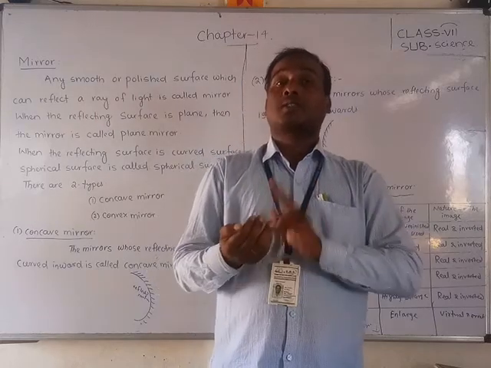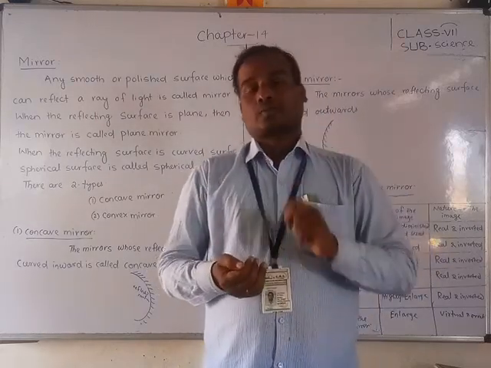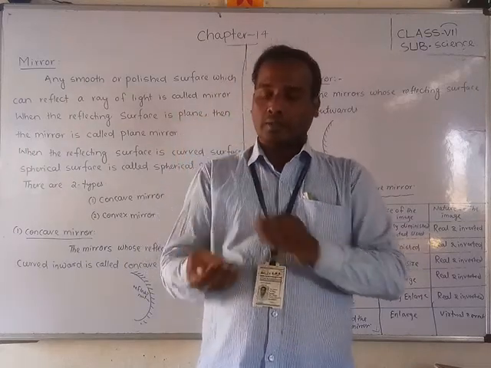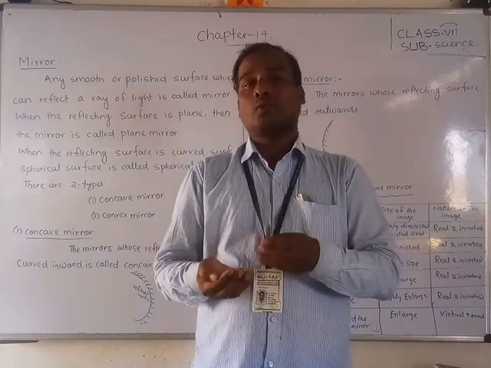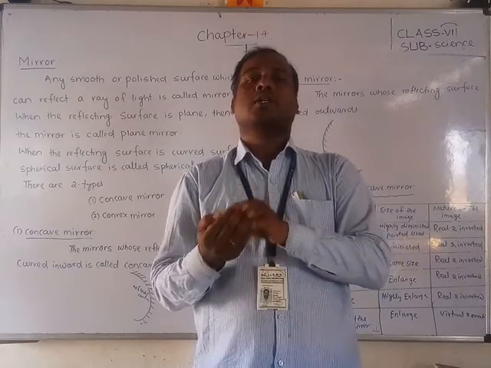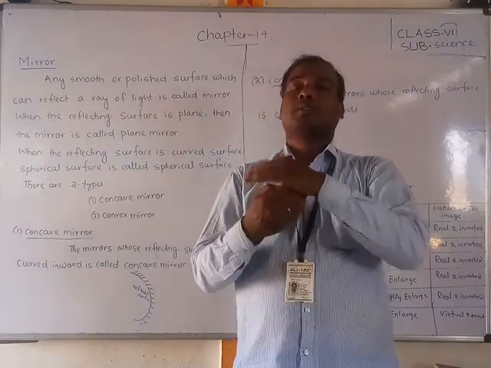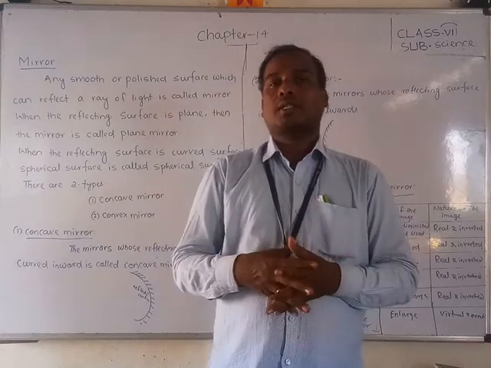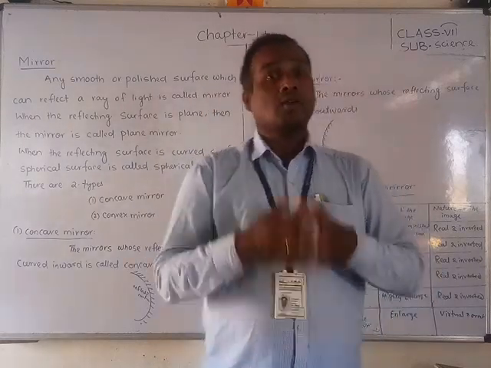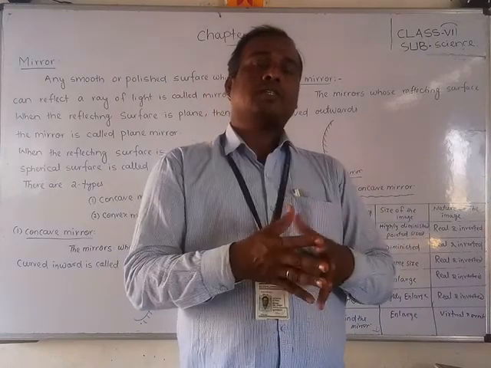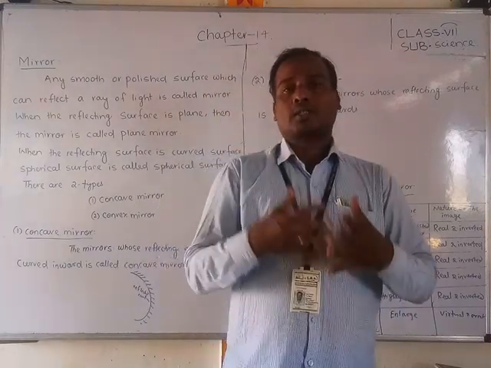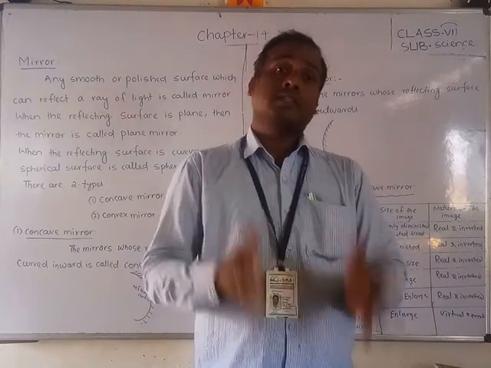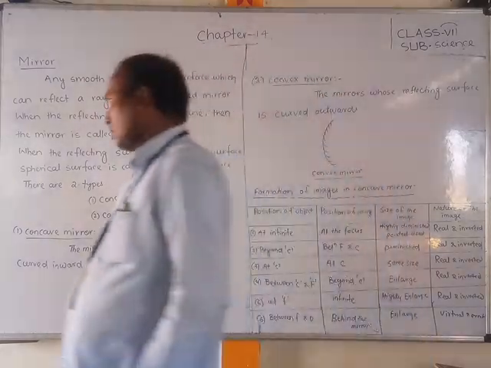That's why there are two mirrors in it. The inside, where we take food items, is called the concave mirror, and the outer surface is called the convex mirror. So let us discuss the exact definition, how the image is formed, and what the object positions are in this video. Let us start, students.